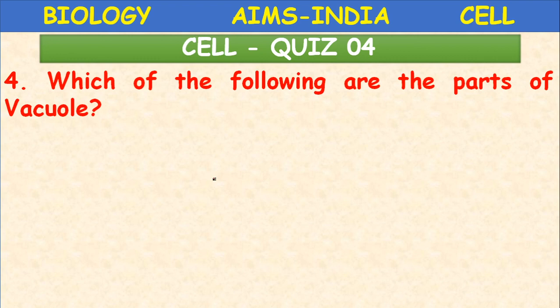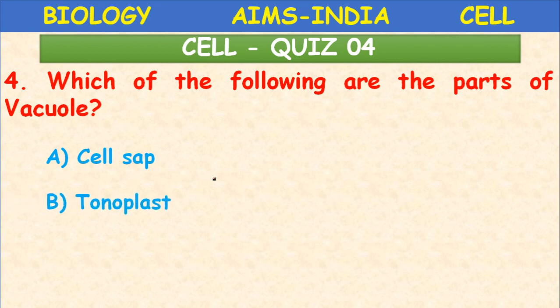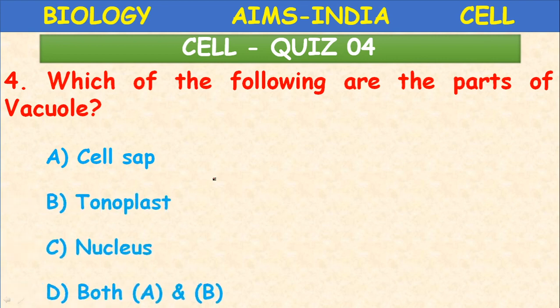Next, which of the following are the parts of a vacuole? Cell sap, tonoplast, nucleus, or both cell sap and tonoplast? Both cell sap and tonoplast. Now what is cell sap? The cell sap is the fluid present in the vacuole. Just like the fluid present in the cell is called cytoplasm, and the fluid present in the nucleus is called nucleoplasm, the fluid present in the vacuole is called cell sap.